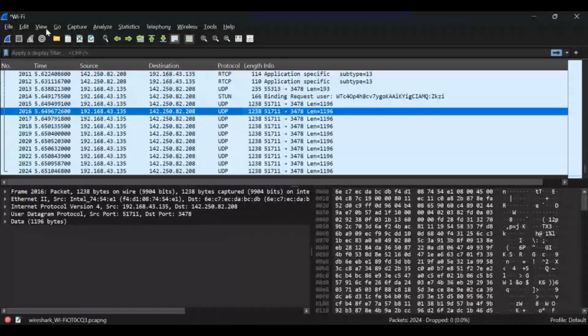Now let's start explaining this menu here. This File menu is used if you want to open another capture, or maybe you captured some Wireshark packets before and want to open them. You just open the file, open recent file. Maybe you want to merge captures, this is what we use for it. Maybe you want to close the capture, this is what you use. You want to save it, you want to save as, you want to set the file list. That's what you use it for.